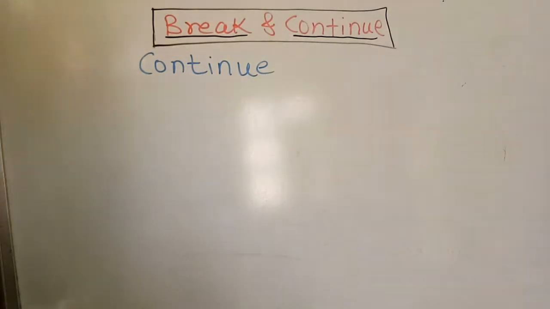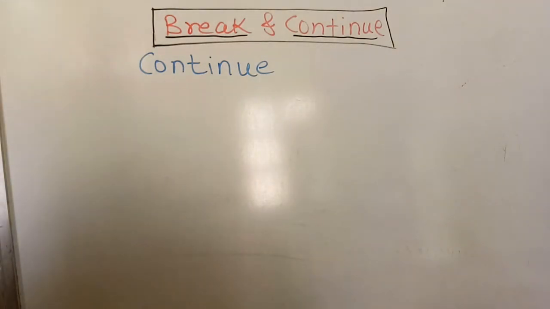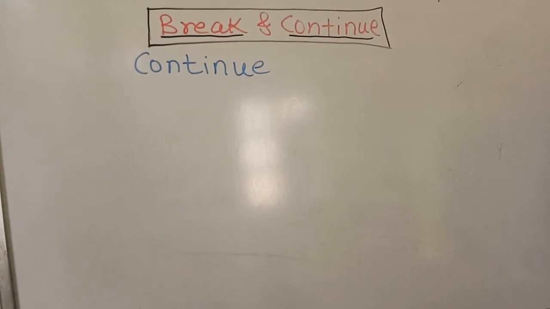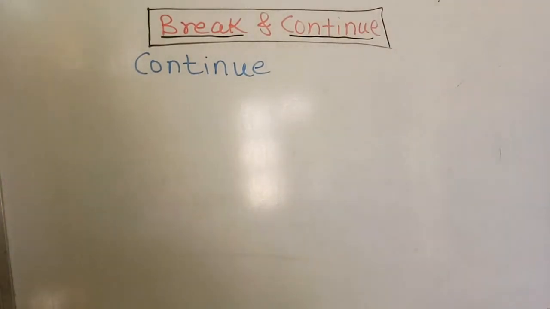What is continue? Sometimes in loop iterations, it may be necessary to skip some statements in that loop and start the next iteration of that same loop. For such a situation, C provides one mechanism, and that is known as the continue statement. What does this say to us? For example, you have to bypass some conditions.